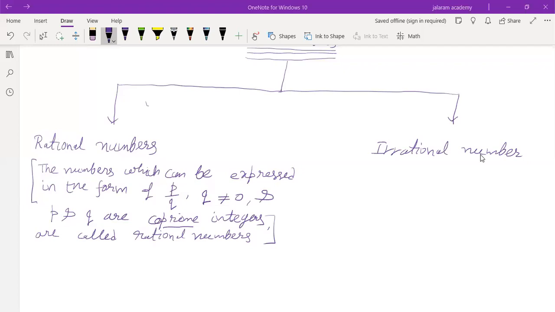Rational numbers are the numbers which can be expressed in the form of P by Q with Q not equal to 0, and P and Q are co-prime integers. I have repeated it several times so that you can learn it properly, and you also have to repeat it again and again till you get it properly. Before this, I discussed that 15 and 25 are not a pair of co-prime numbers.